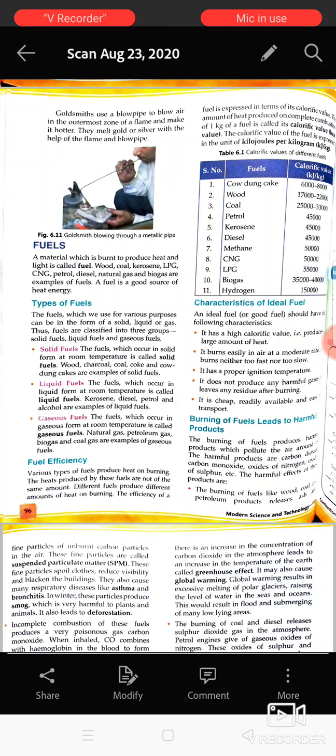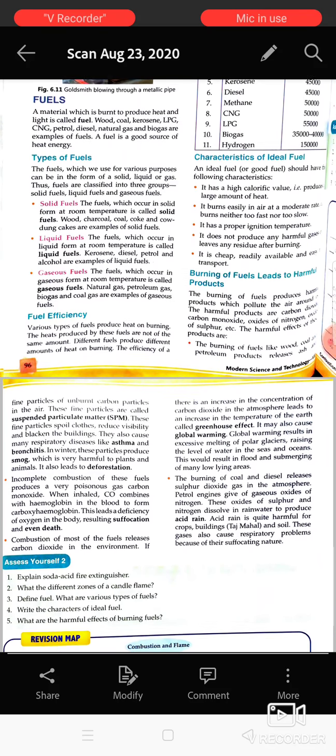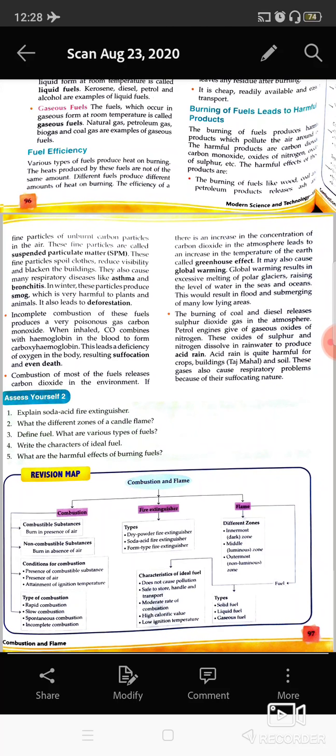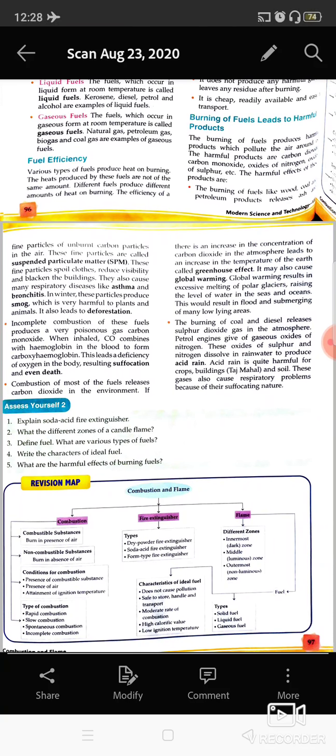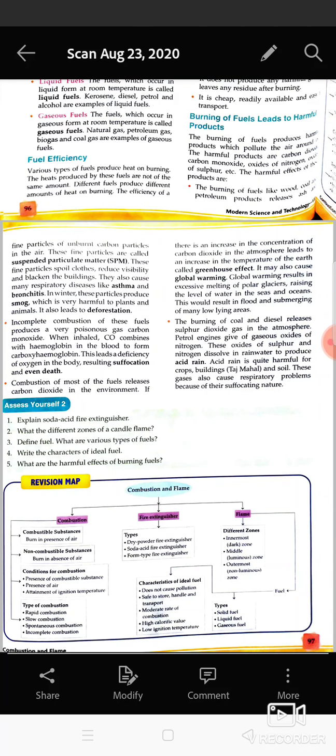Characteristics of the ideal fuel, I already told you that it must have a good calorific value. It should be easily available. It should be easy to store and transport. It should be cheap also. These things I already discussed with you.